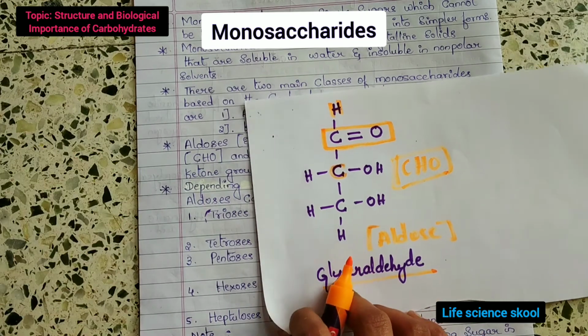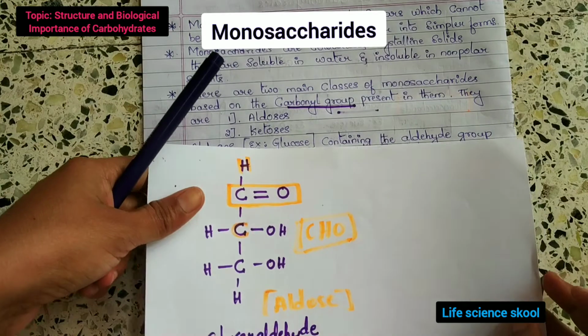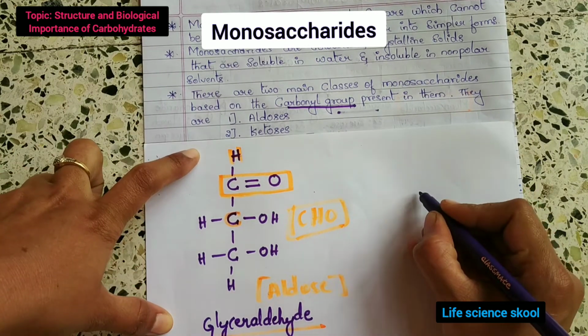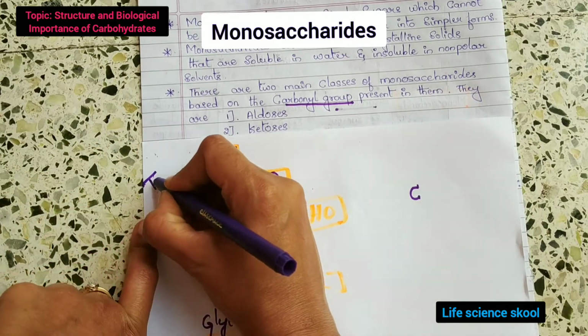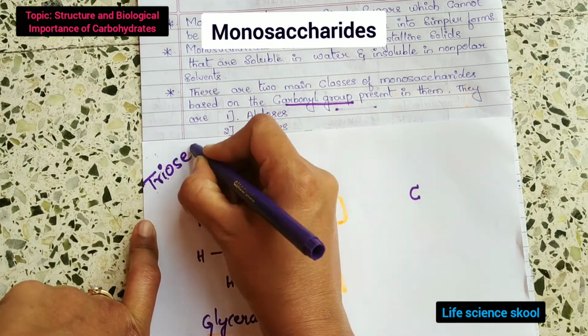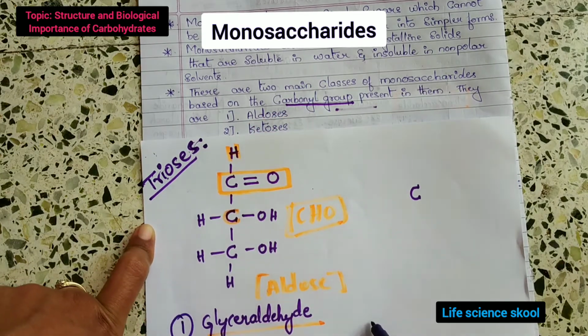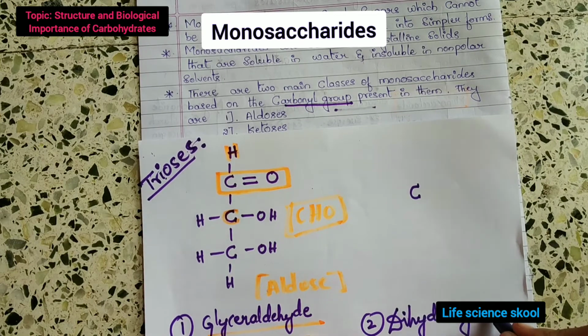The next example which I have taken is dihydroxyacetone. Again this is a 3 carbon compound, because we are giving examples for trioses. First one glyceraldehyde, second one is dihydroxyacetone.